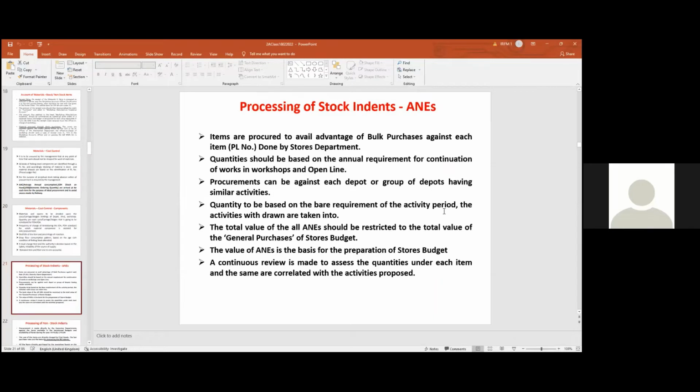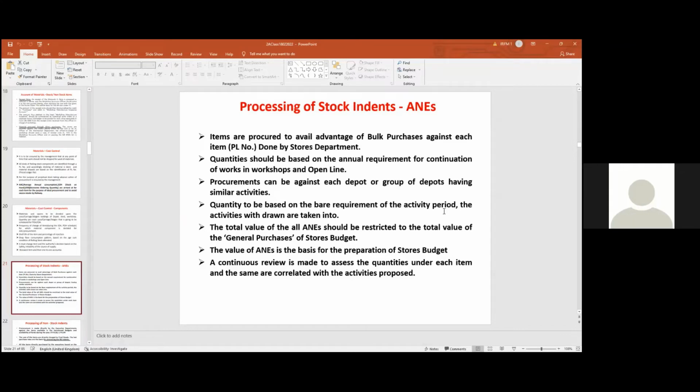And processing of stock items, ANEs बोलते हैं, ANEs, annual estimates. Annual estimates में we will be taking the requirement of AAC, getting the annual estimates for the purpose of quantity only. ANEs में quantity होता है, and इसे मुताबिक with the book average rate, total amount to be purchased by the purchase officer also will be decided upon. So quantity to be simply bare minimum requirement of the activity, and total amount required for the purpose of the workshops.